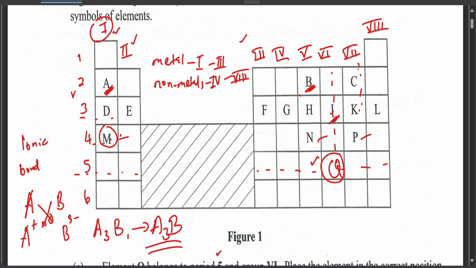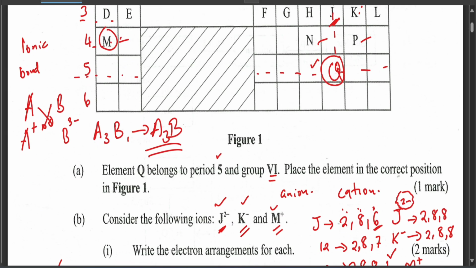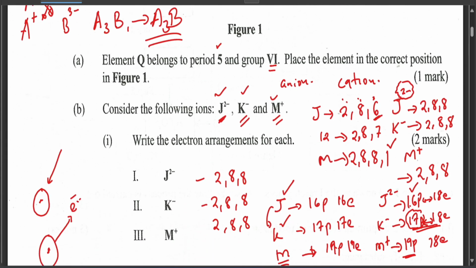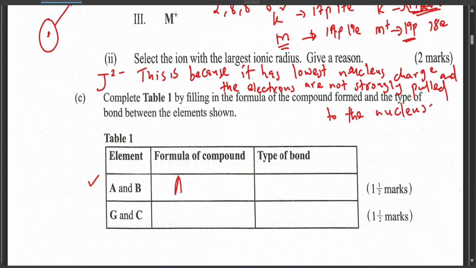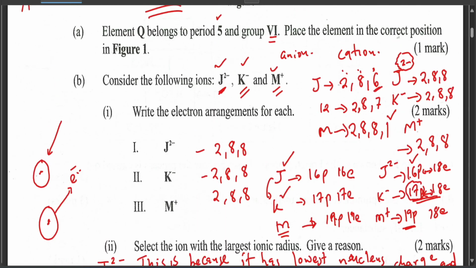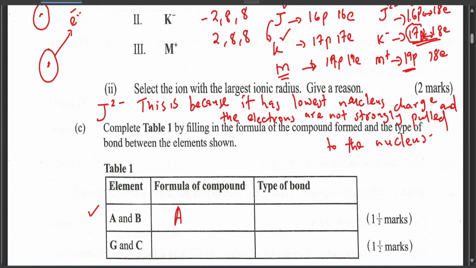So A3B. Most of the students tend to write it the other way, which is very wrong, though it gives you the correct answer, but as time goes by, it's very wrong. Okay, because it is not maths. So don't try to compare chemistry with maths. There are some mathematical concepts in chemistry, but it's still not maths. So the formula is A3B. Yeah, it is A3B. So that's the formula of the compound, and the type of bond that we have is called an ionic bond.